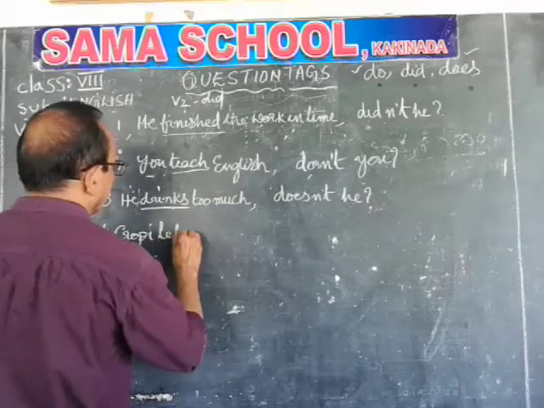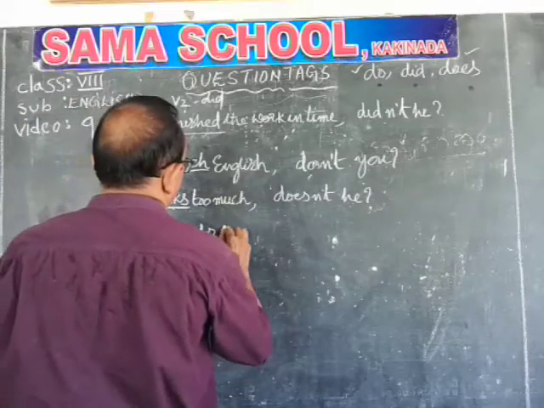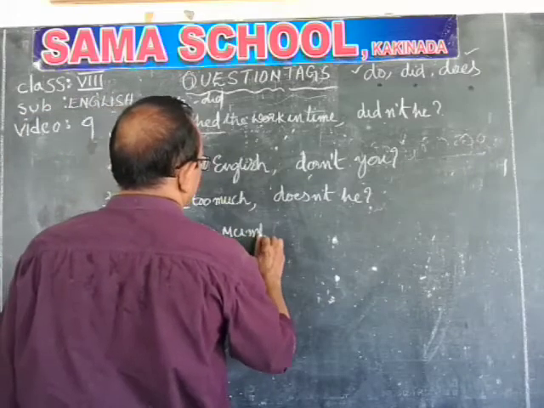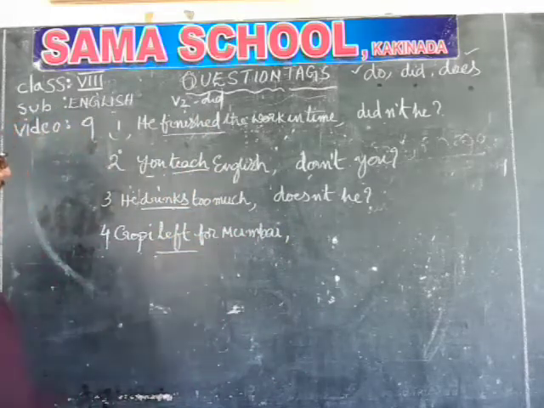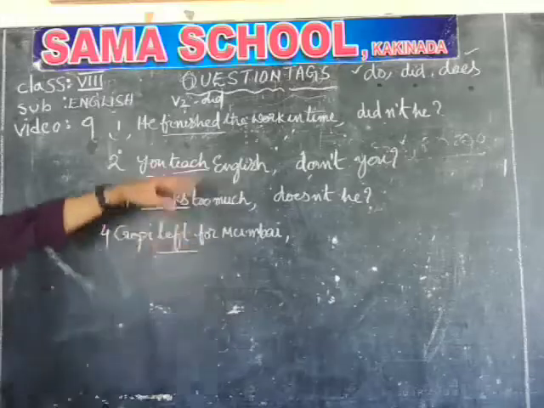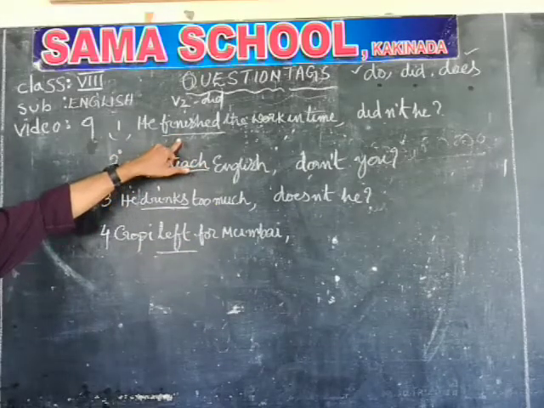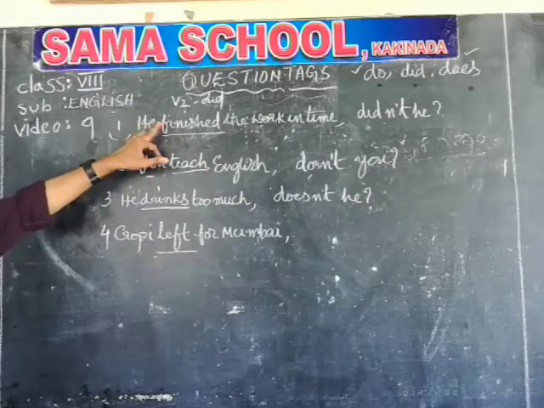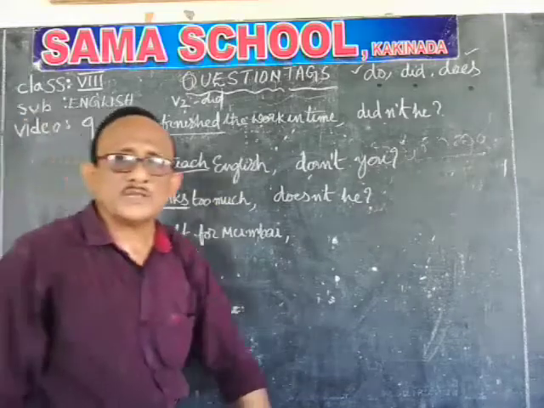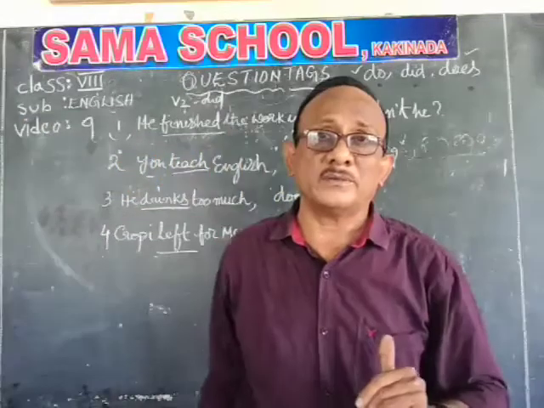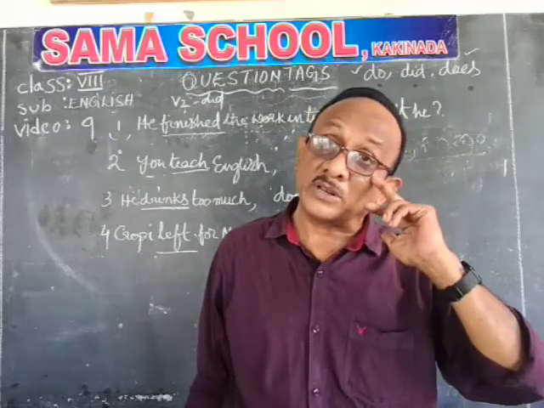Gopi left for Mumbai. Again, there is no special verb in it. So I am clearly underlining, my dear students; if any helping verb is there, I don't underline. The first, second, third and fourth sentences do not have special verbs. They have main verbs only. In such a case, what do we have to do? We have to take the help of auxiliaries.